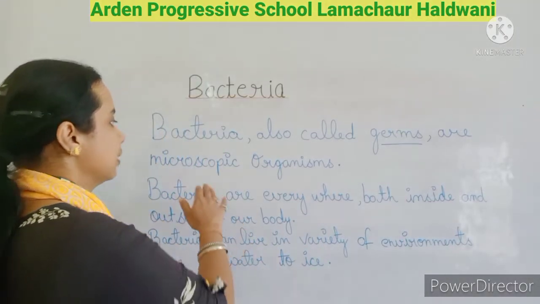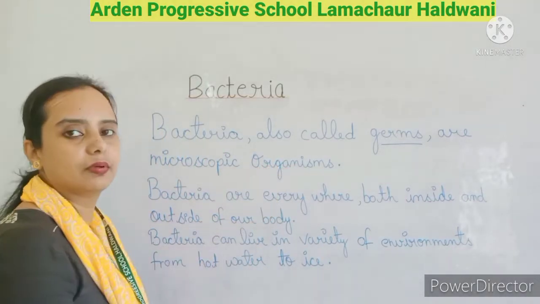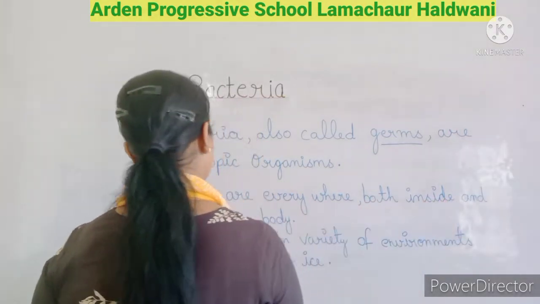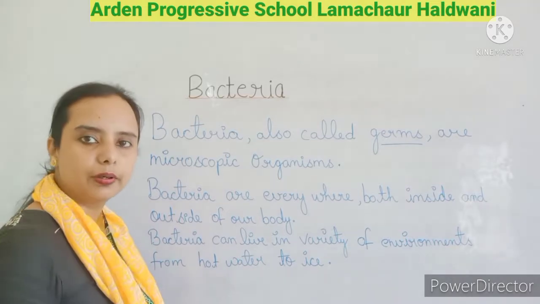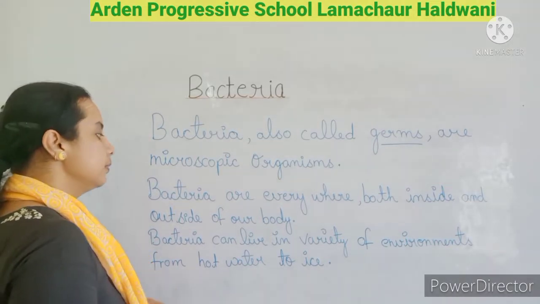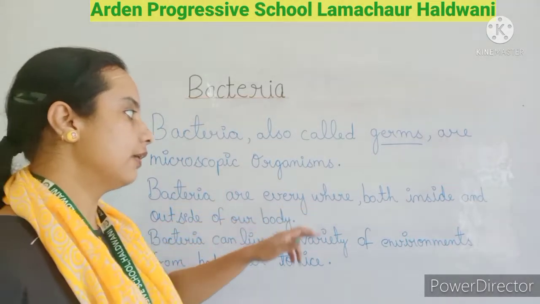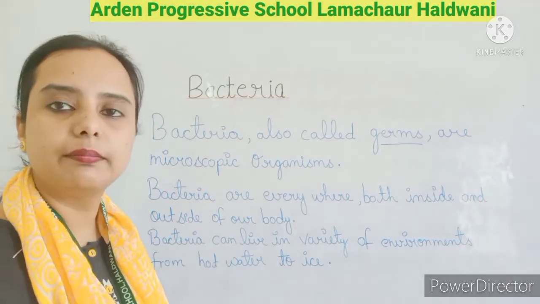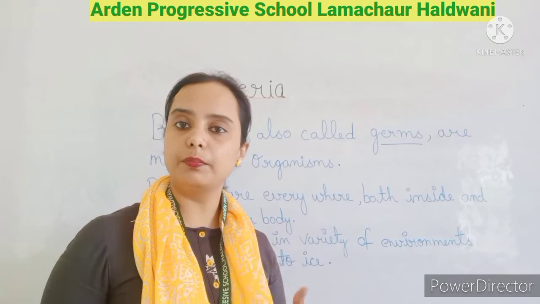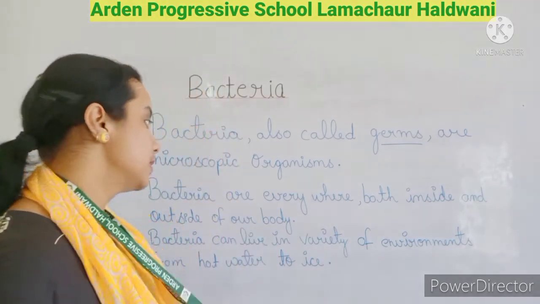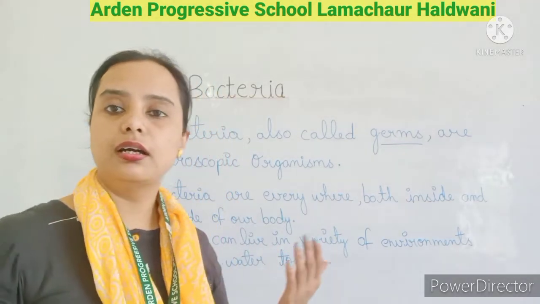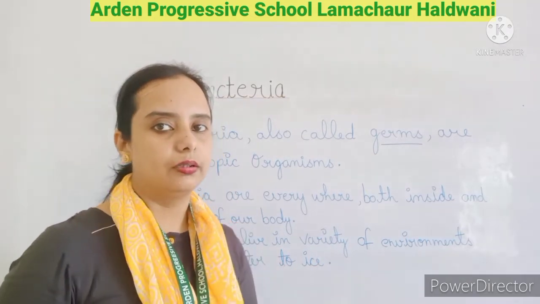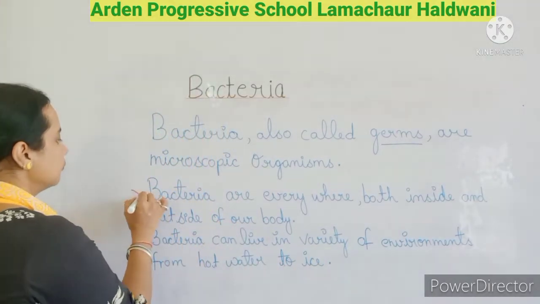The bacteria are everywhere, both inside and outside of our body. Inside our body the bacteria are present as well as outside our body, in the environment.